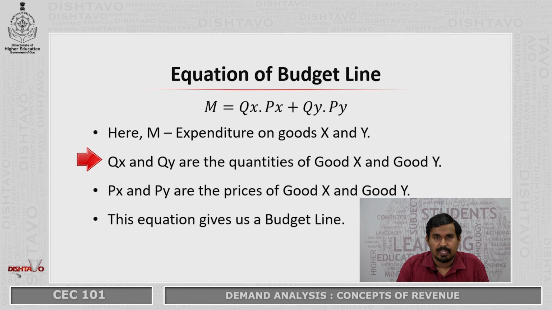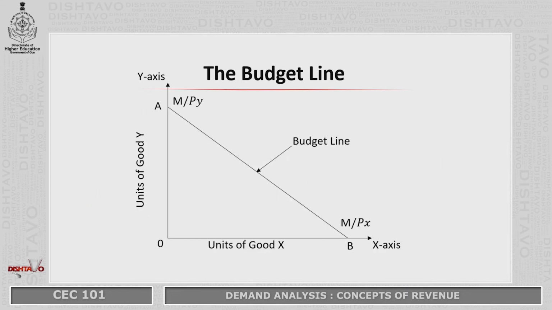Similarly, Qy refers to the quantity of commodity Y that the consumer can purchase, and Px stands for the price of commodity X, and similarly Py stands for the price of commodity Y. Now this equation gives us a budget line.